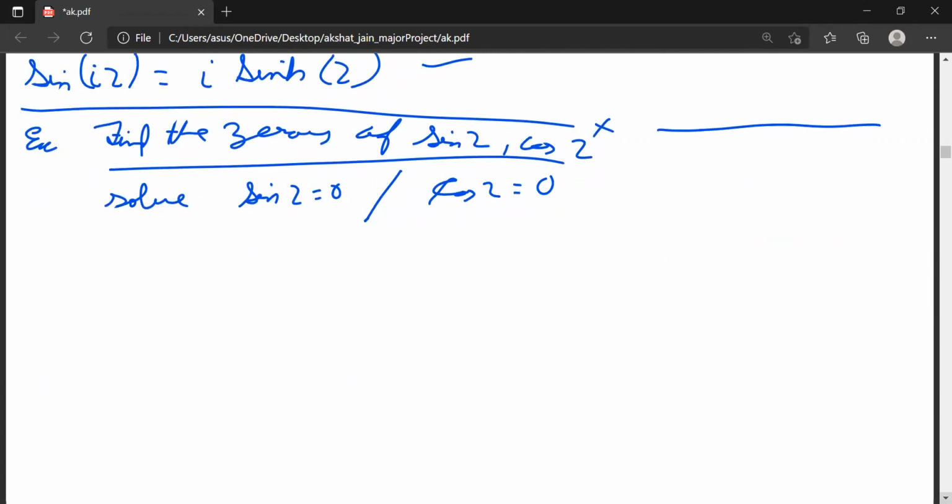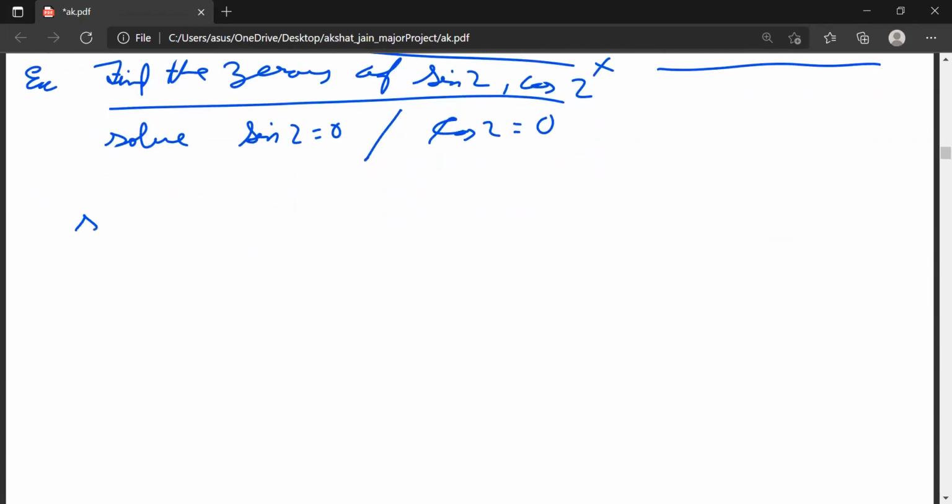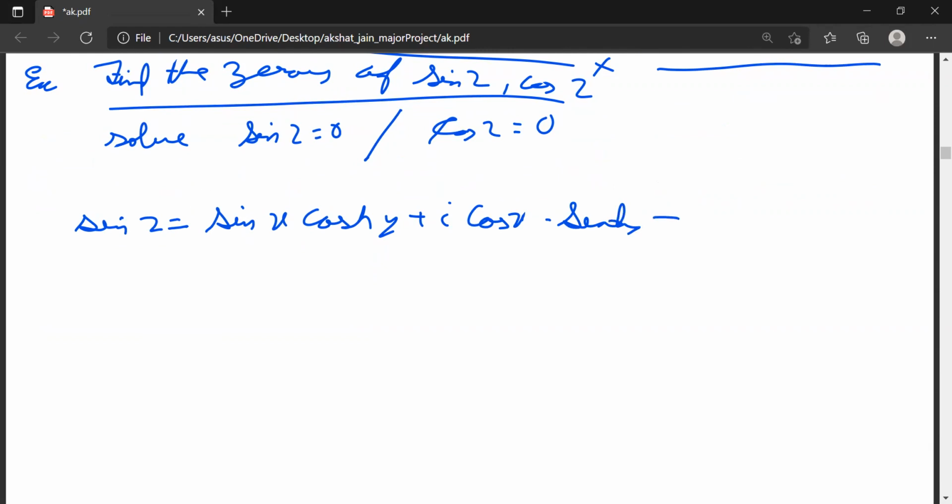Both meanings are the same. Now we will do this. Sin z equals, what is sin z? Sin z equals sin x cosh y plus iota cos x sinh y, and this should be equal to 0.